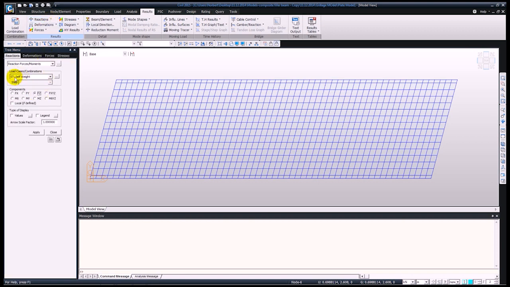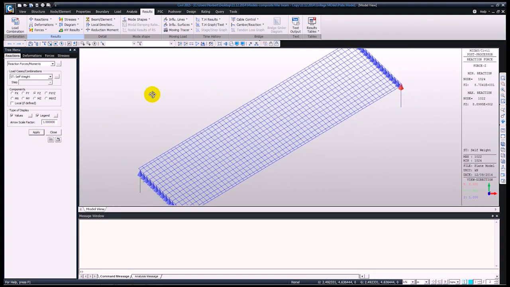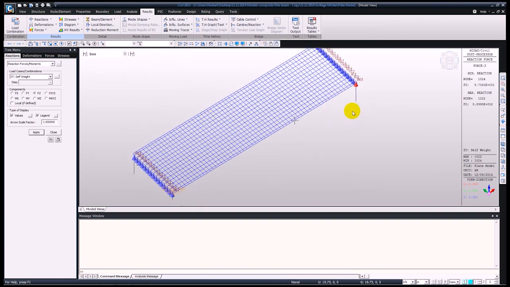For the FZ due to self-weight, and we can have a look at the values and the legend. By pressing apply, you can see the software has displayed all the reactions, and also it has highlighted for us the largest reaction. Also in the right hand side in the legend you can see where the maximum and where the minimum values are. You can check this also in a tabular format.